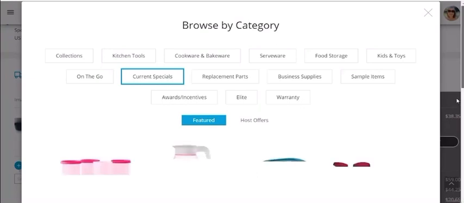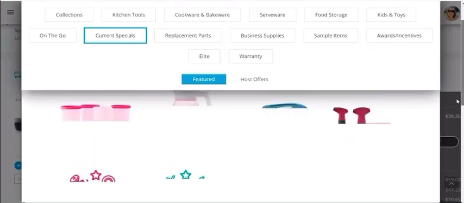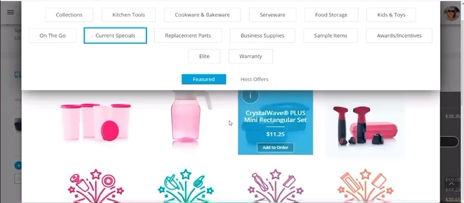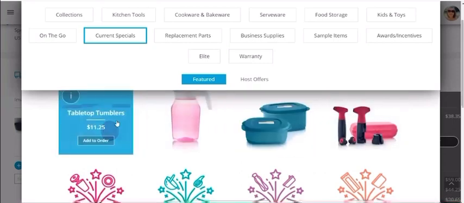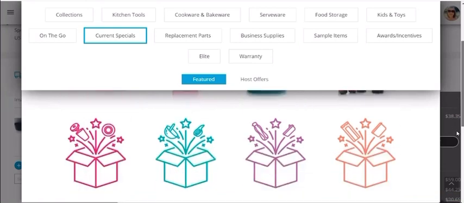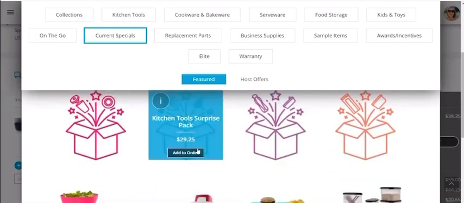So you're going to notice that this pops up differently. This is going to pop up with your discount included. Notice this is a $15 set for $11.25. Or let's say the surprise pack. I'm going to scroll down a little bit. These surprise packs are like $39, but our cost is only the $29.